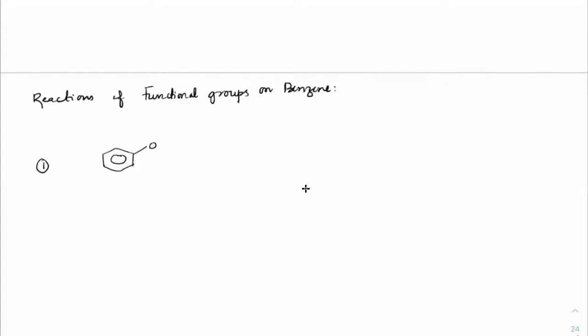Now write the heading as reactions of functional groups on benzene. First one, suppose we have benzene connected with oxygen, and the other side connected with double bond O, and that is connected with the other part of benzene here. And I said there is a reaction happening where bromine is being added, but you have to add only one equivalent.